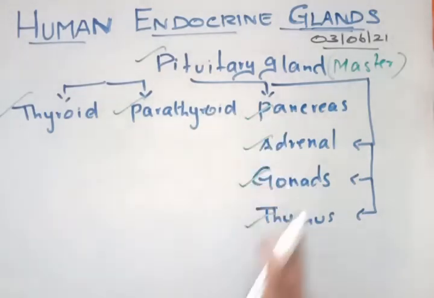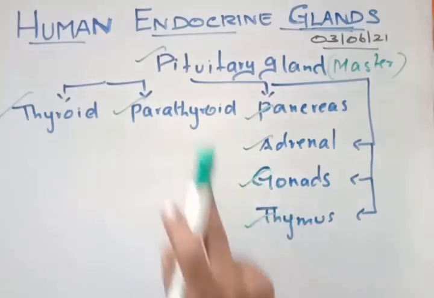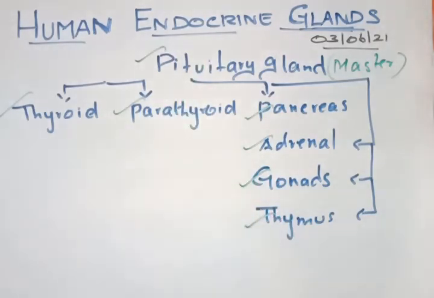The thyroid, parathyroid, pancreas, adrenal, gonads, thymus, all these glands are controlled by the pituitary gland. So it is called the master gland. Today we will discuss the pituitary gland, and tomorrow thyroid, parathyroid, and like that. So within 2-3 days we will complete these portions.